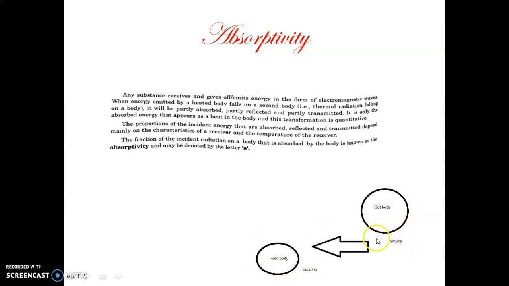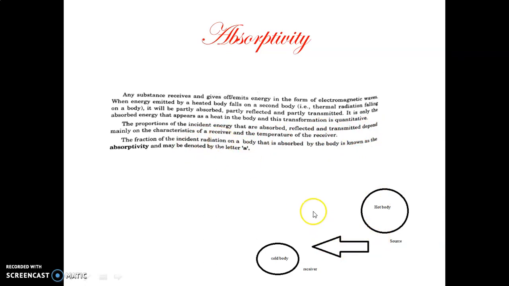The hot body is called the source and the cold body is called the receiver. The heat is received from this body by this body. It will be partly reflected, partly transmitted or partly absorbed. Depending upon that, we define terms like absorptivity, reflectivity and transmittivity, which are properties of the incident radiation. This is the incident radiation, or incident energy.